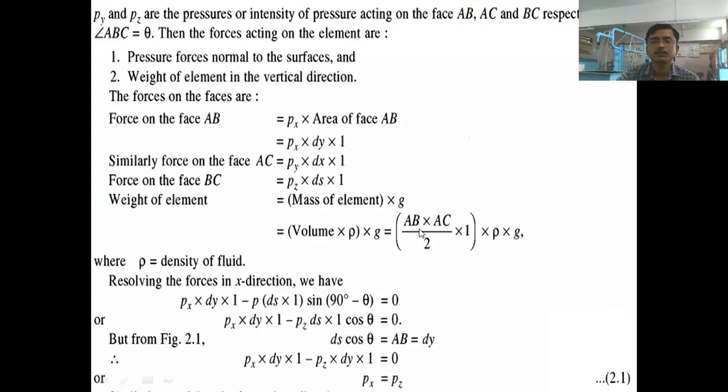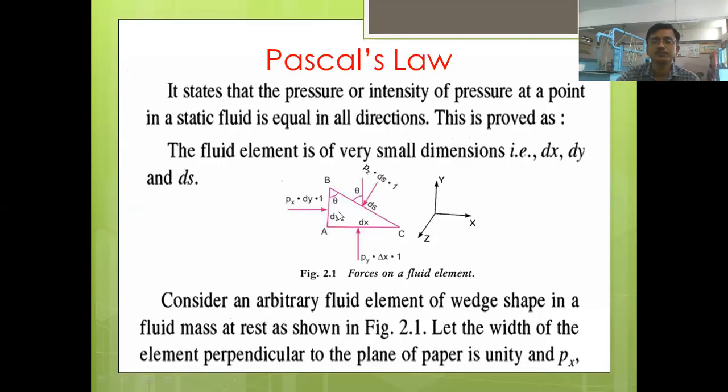How can we find out the weight of this object? See here, we know the weight density of the fluid is the weight per unit volume. So the weight of this wedge, the small fluid element, will be nothing but weight density multiplied by volume, right?